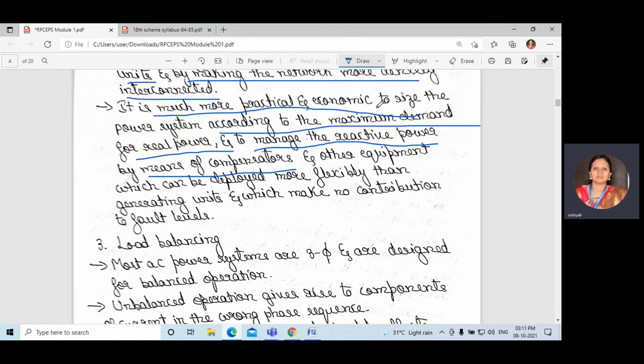Okay, to size the power system according to the maximum demand for real power and to manage the reactive power, we can use a compensator and other equipment which can be deployed flexibly. Okay, instead of going with the generating units, we can use a compensator or any other equipment, which will be more flexible than the generating units and which makes no contribution to fault levels.